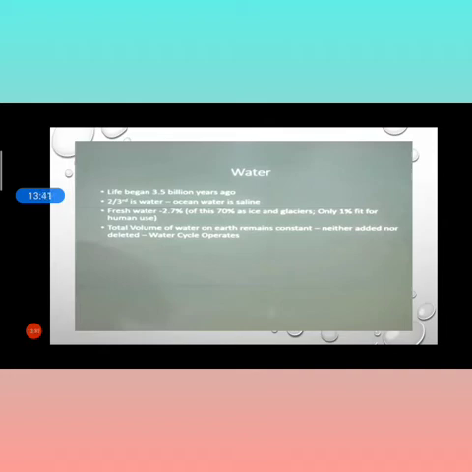Two thirds of the water of earth is saline water, means salty water, and fresh water is available only 2.7% of this 70%, as ice and glaciers. Only 1% of water is fit for human use. The total volume of water on earth remains constant, neither added nor deleted. The water cycle operates, means the total volume will not be added and will not be deleted.